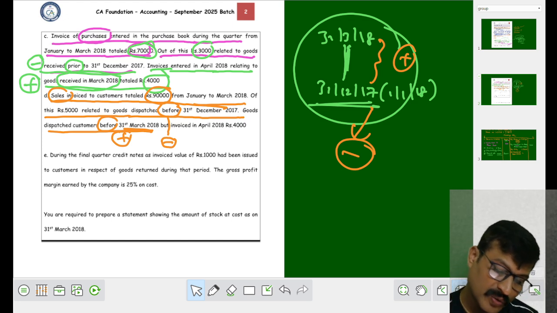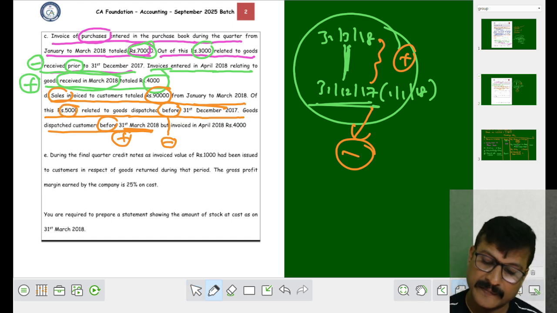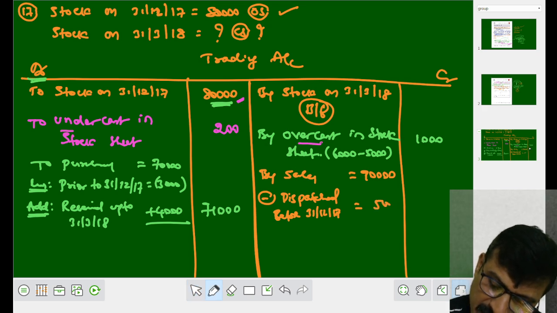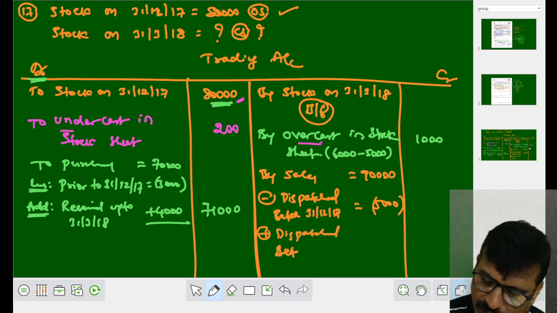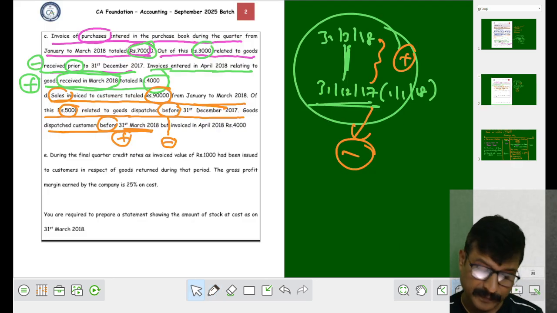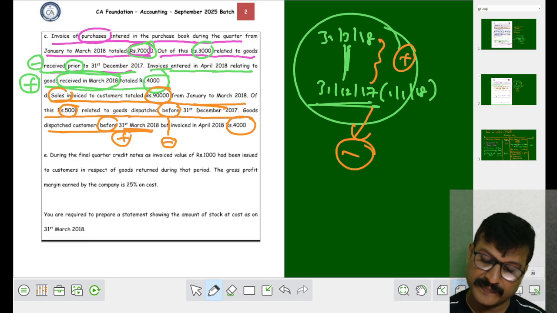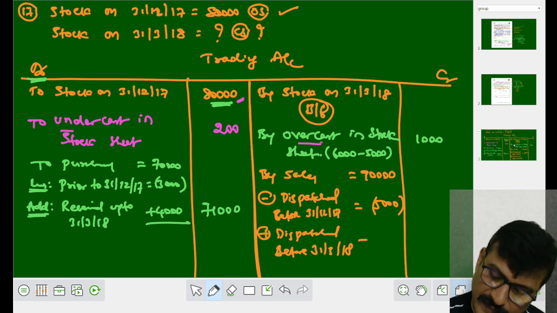The amount of the goods is 5,000 rupees. Are you understanding, my dear students? Subtract that 5,000. Then next, plus goods dispatched before 31st March 18, 4,000 rupees. So we have to add it.